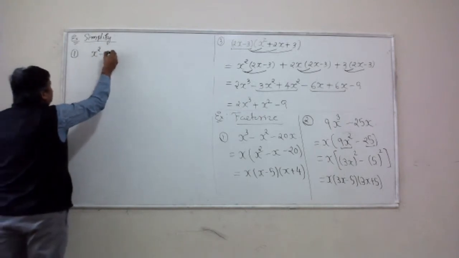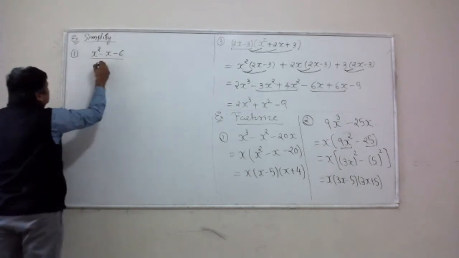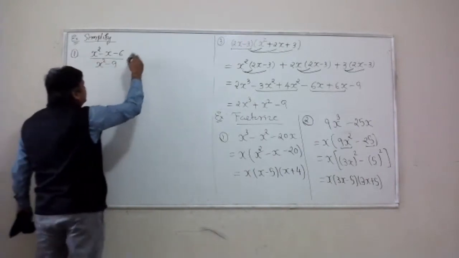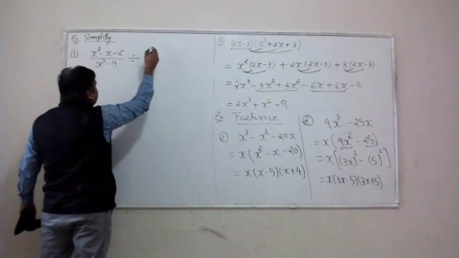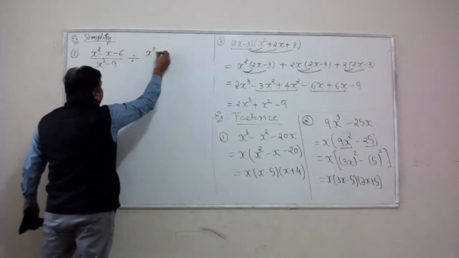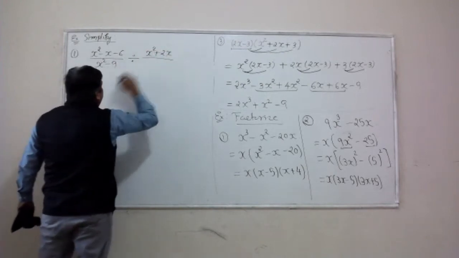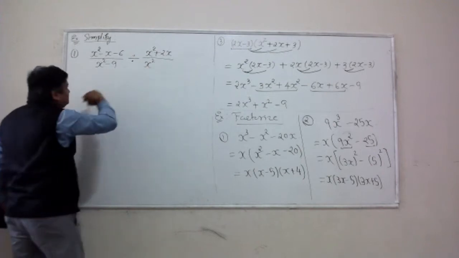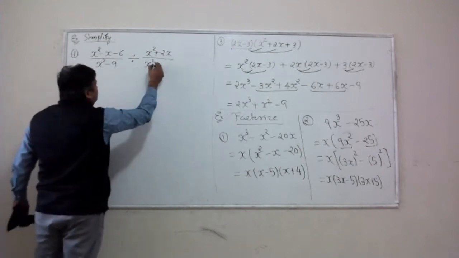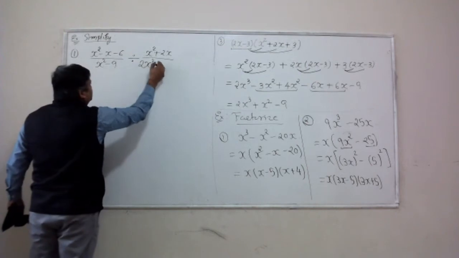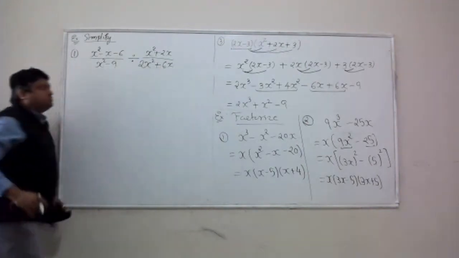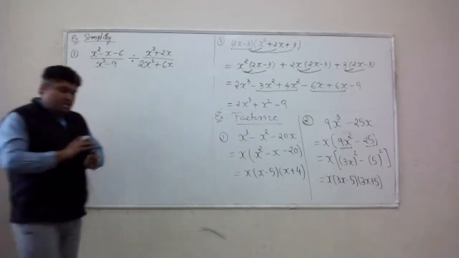Let's say we have x squared minus x minus 6 divided by x squared minus 9, and this is divided by x squared plus 2x over 2x squared plus 6x. All right.